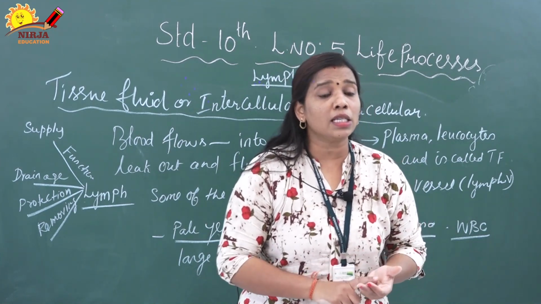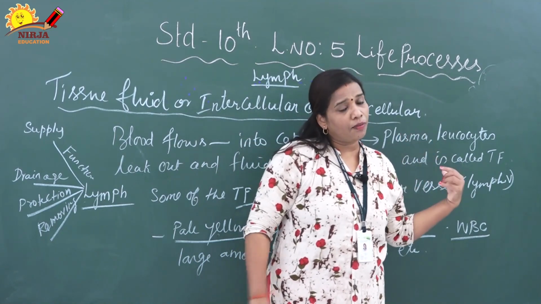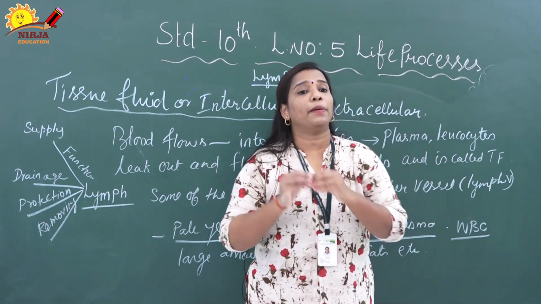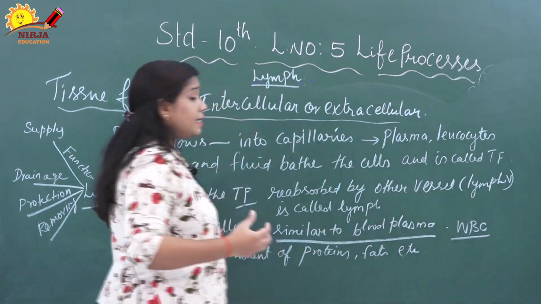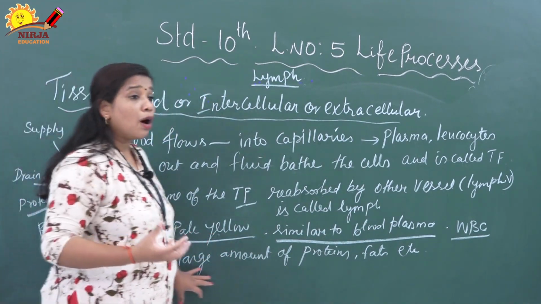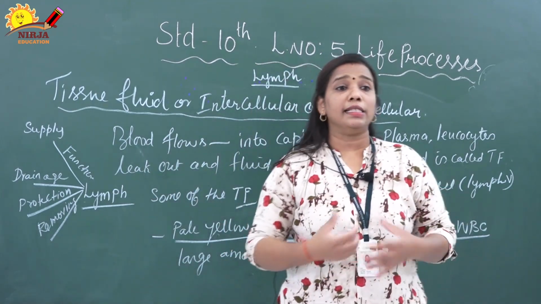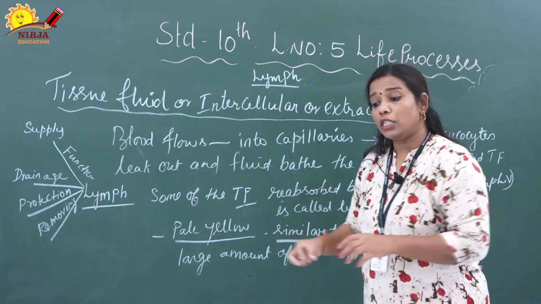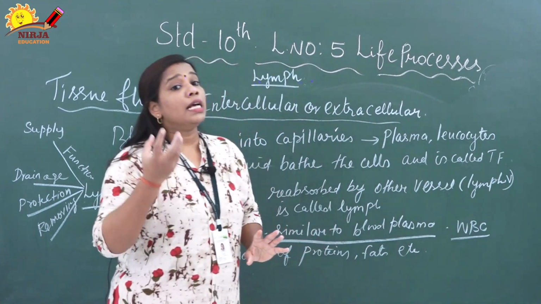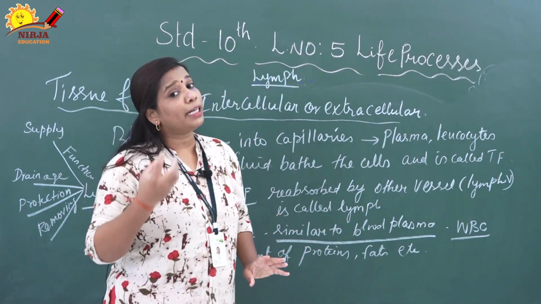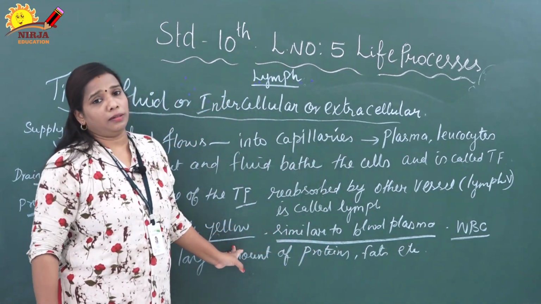WBC means leukocytes, and in lymph they are called lymphocytes. Lymphocytes: lymph, and cytes means cells. So WBC is also called lymphocytes. Clear? At the same time the lymph contains a large amount of protein, fat molecules, digested food, dead cells and fragmented cells also. This lymph passes inside the lymph vessels. The lymph has similar blood plasma and WBC. It does not contain RBC. That is the reason it looks yellowish in color.